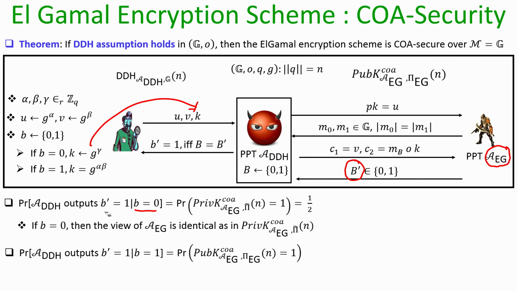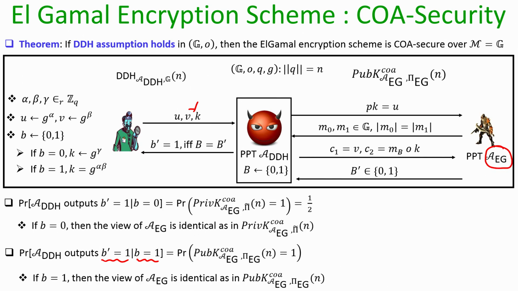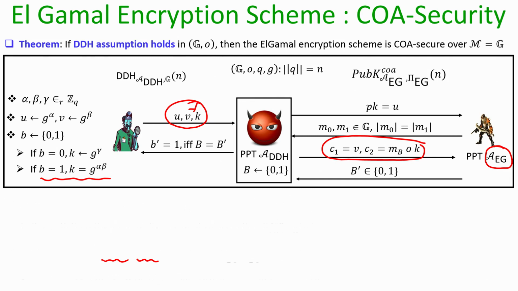On the other hand, I claim that if little b is equal to 1, then the probability that my DDH solver outputs b dash equal to 1 is exactly the same as the probability that this adversary A sub EG wins the COA game against the Elgamal encryption scheme. This follows from the fact that if little b is equal to 1, the triplet that is given is a DDH triplet or Diffie-Hellman triplet, which means that the distribution of the ciphertext which our adversary is seeing is exactly the same as it would have seen by participating in an instance of COA game against the Elgamal encryption scheme.